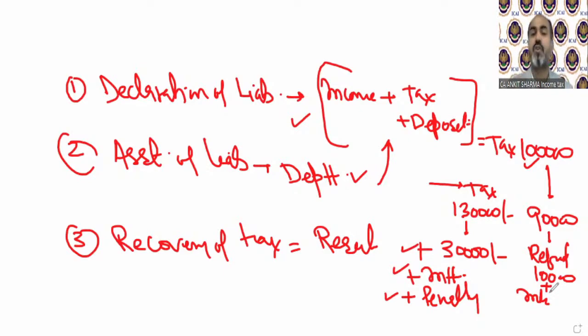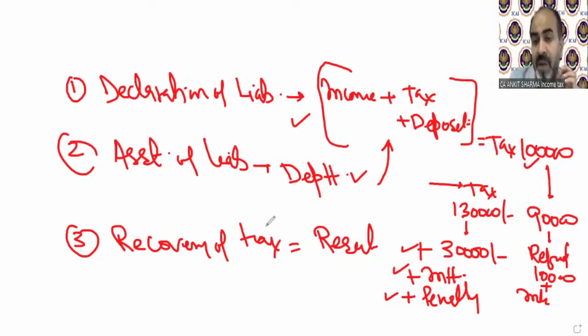So declaration of liability says you need to declare your tax yourself. You need to deposit your tax yourself. Clear? Assessment of liability says whatever you will deposit, the department will verify it, on the basis of your bank accounts, books of accounts, information, property details, etc. And recovery of tax is the result of 1 and 2, that can be payable, that can be refundable.